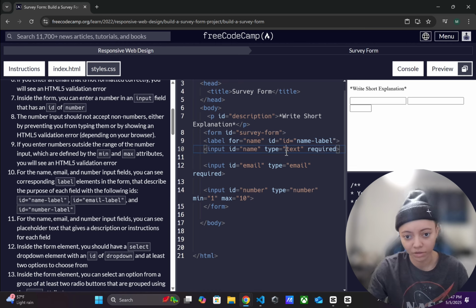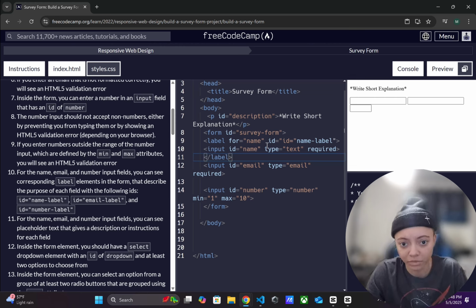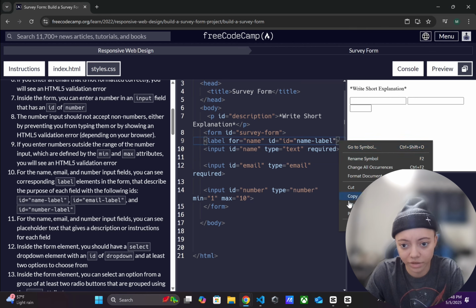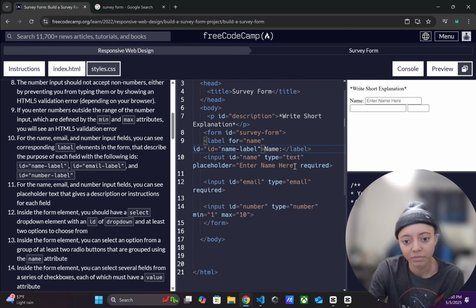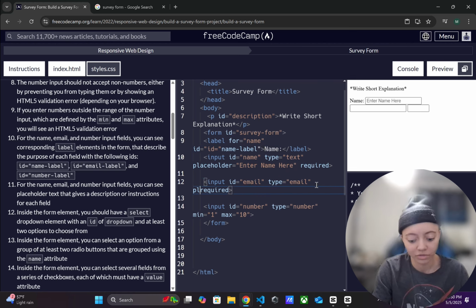And then I'm sure I'm supposed to close the label here, maybe? We'll see how that works. Actually, no, because I think I do close the label over here. Better. And then we have the placeholder, enter name here. So now we got to do the same thing for this one. We got to do a placeholder.